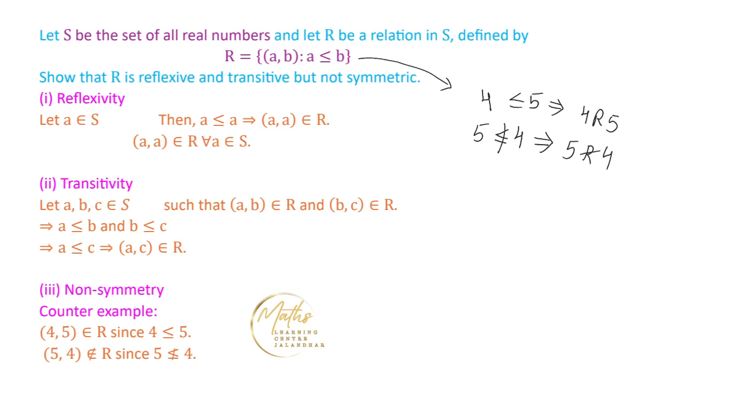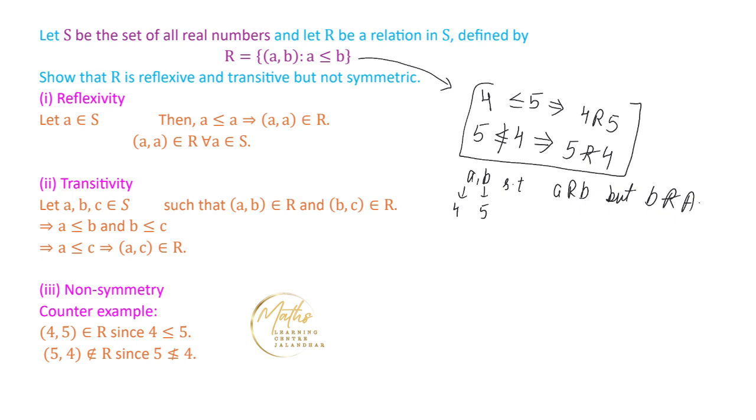So we have obtained the numbers A and B, where A is 4 and B is 5, such that A is related to B, but B is not related to A. So we have obtained a counterexample in this case. This relation R is not a symmetric relation.